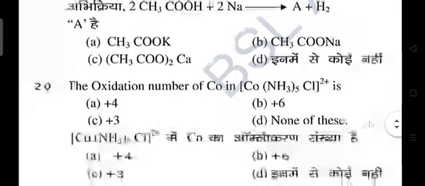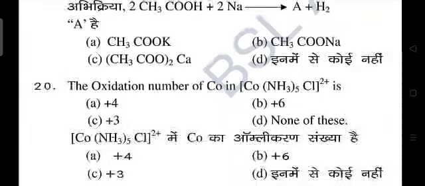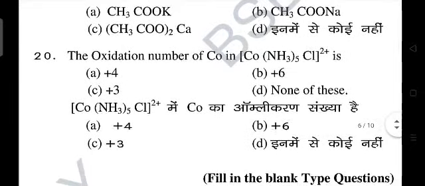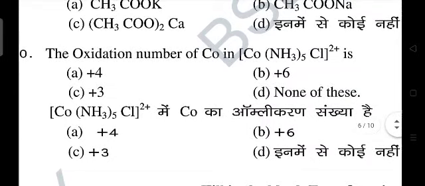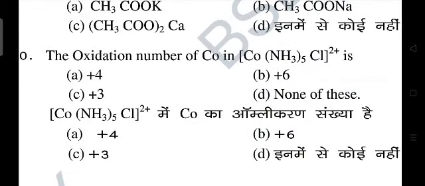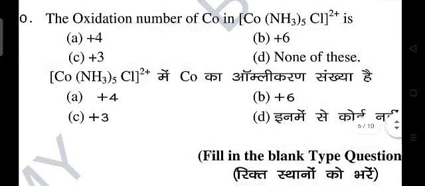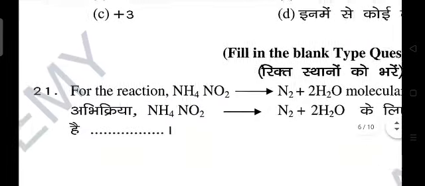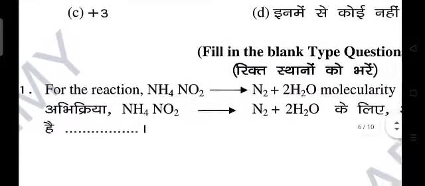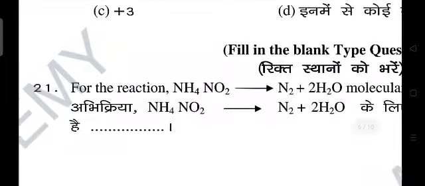Now next, the oxidation number of cobalt, Co stands for cobalt, in [Co(NH3)5Cl]2+. So here again the correct answer comes out to be C, that is plus 3. You can calculate easily. Now next, question number 21.